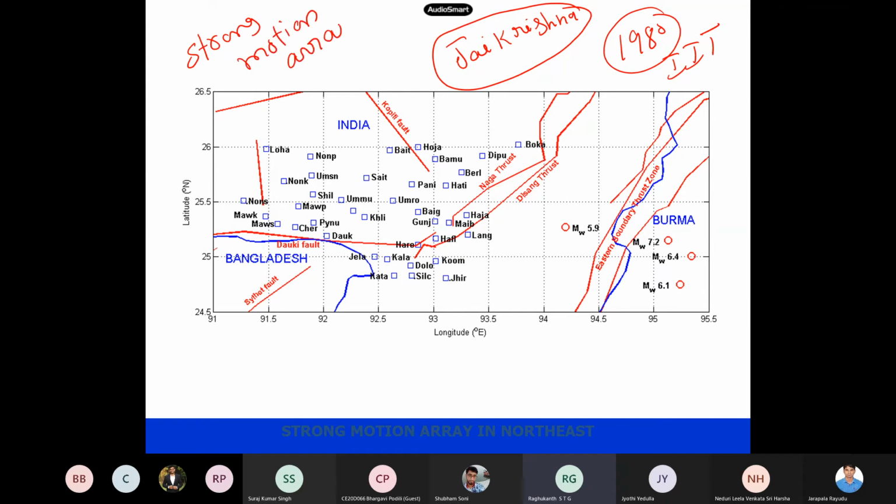In the Northeast and in the Himalayas, because earthquakes are frequent in the Northeast, they put up instruments. These are all the instrument stations. Can you see here, this is Bokajan, a station in the Northeast. Then we have Shillong here, Nongstoin, Masnaram, Silchar. These stations recorded a 5.9 magnitude earthquake, a 7.2 magnitude earthquake, 6.4, 6.1. This is one of the older arrays, around 1986 or 1988, and it recorded lots of data for four or five earthquakes.